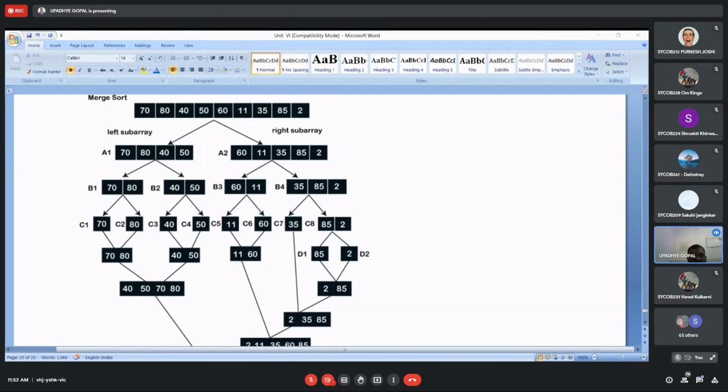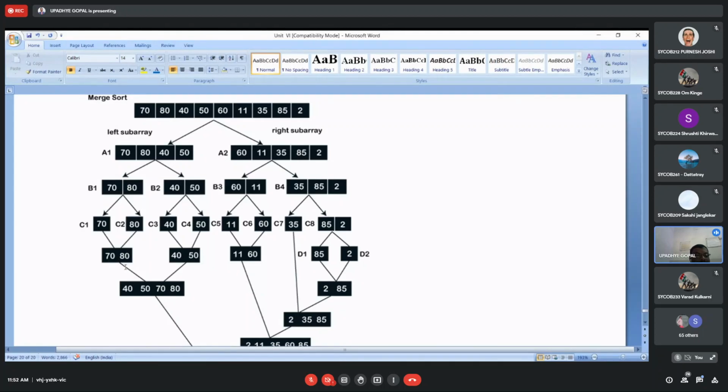Okay, now up to this is divide. The second thing applied on this given input is comparison. 70 and 80 are already in order, that means in ascending order, yes or no? So it will be kept as it is.